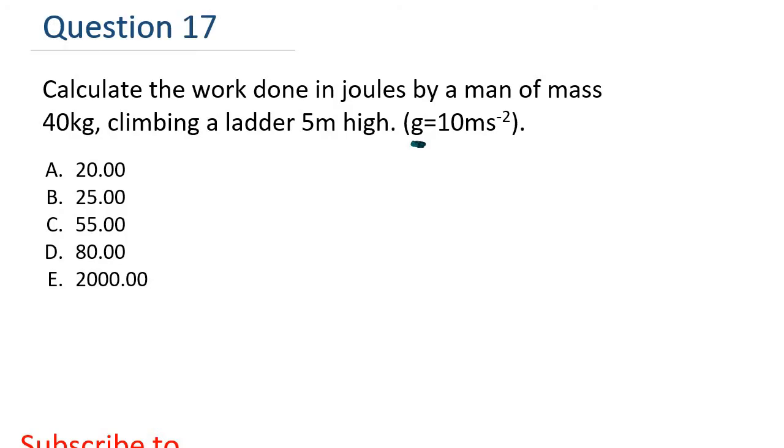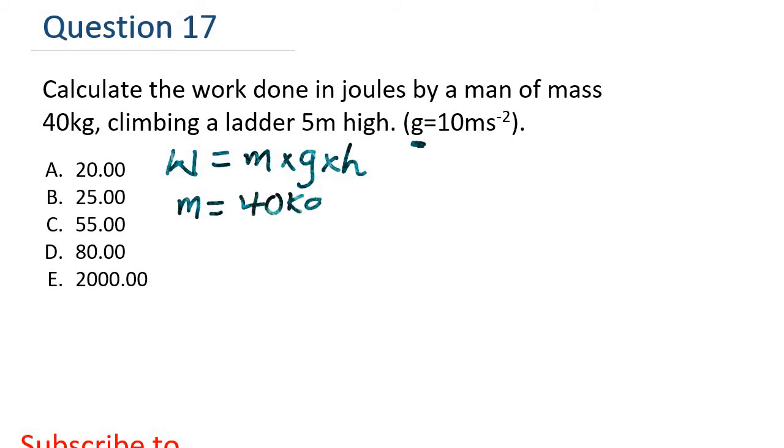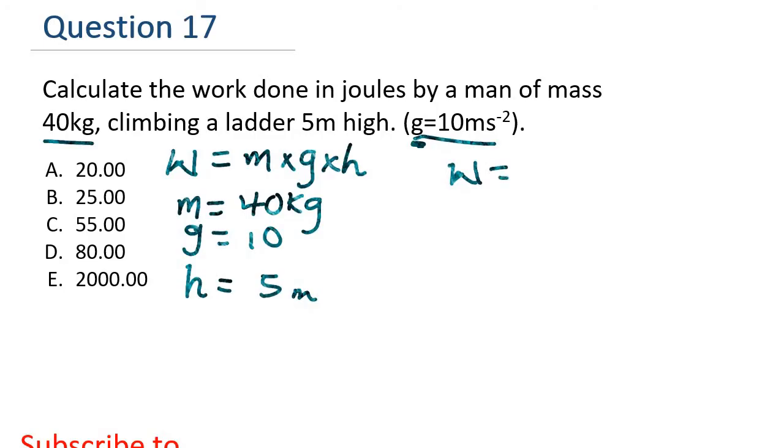The formula for calculating work done, W, is mass times gravity times height. In this question, the mass has been given as 40 kg. The gravity has been given as 10 meters per second square, while the height has been given as 5 meters. So all we need to do is just to insert those values into the formula.